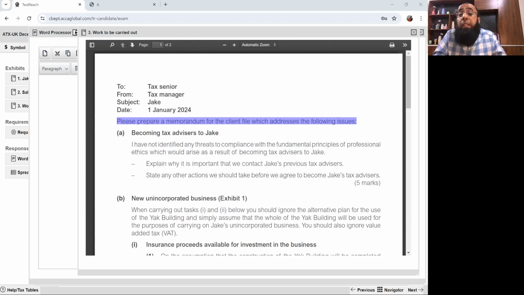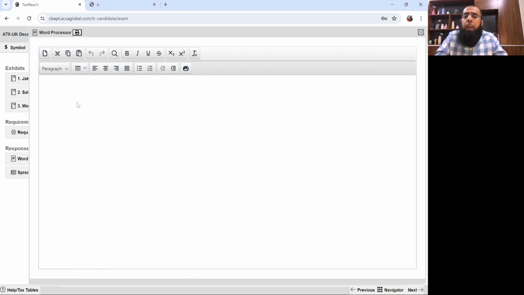There is no need for any introduction or conclusion in the advanced taxation exam. So when we'll be drafting it, it will be much easier to see how you have to deal with it. Making a memorandum, making notes for the client files, is always a standard and easy process. Now we'll be drafting the actual answer, looking at the approach of how you have to deal with it.